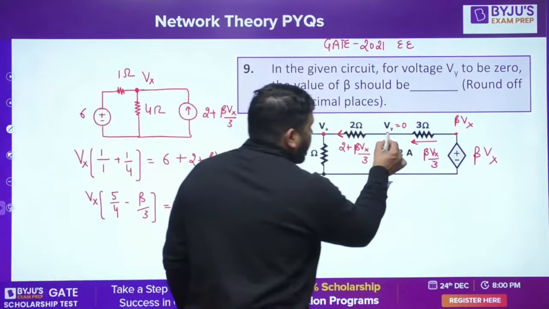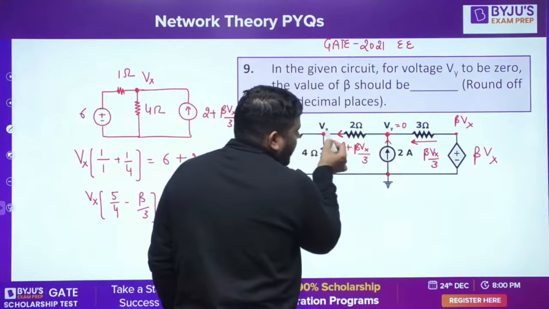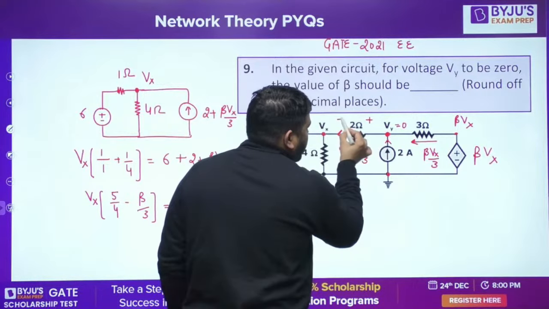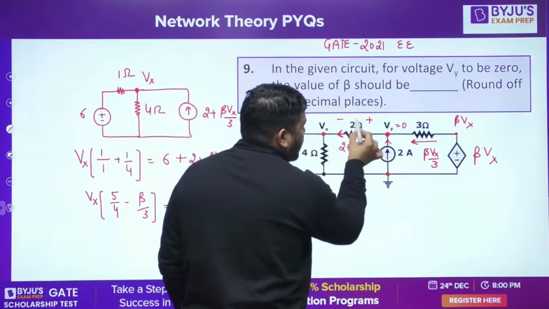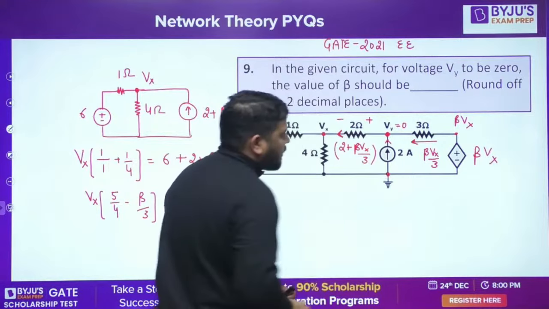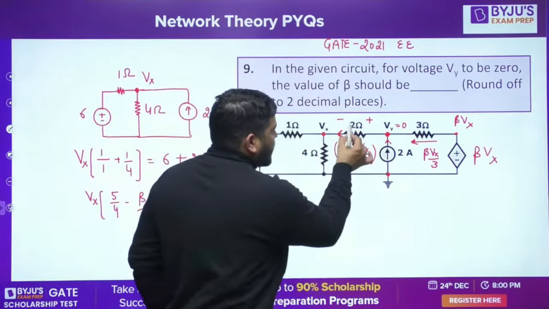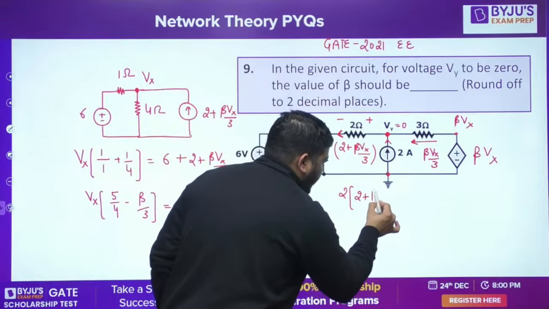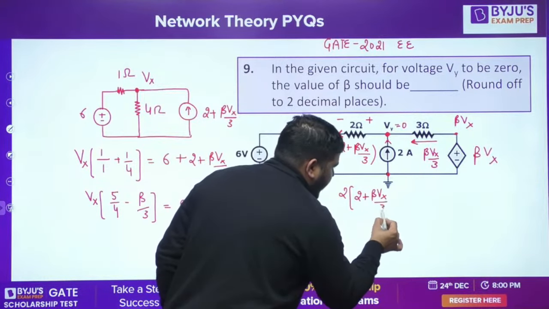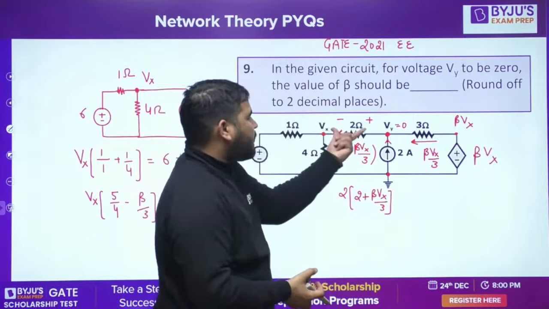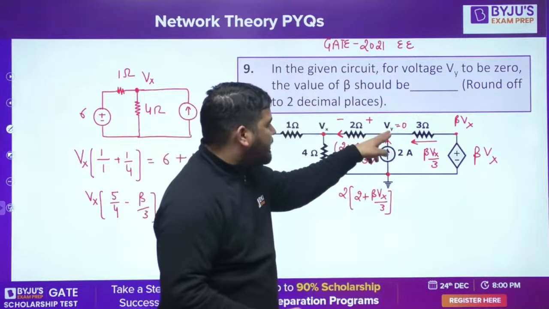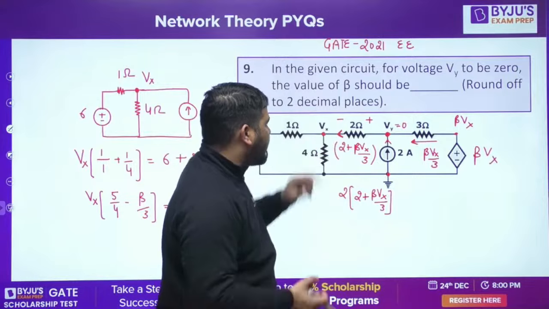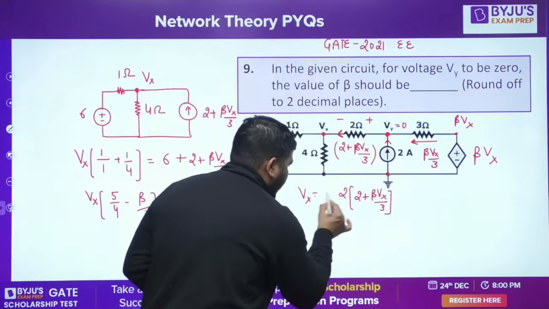It's very simple. This voltage is 0. We know this current. So the voltage across this 2 ohm will be 2 into this current. So you can say that the voltage across this 2 ohm will be 2 into 2 plus beta Vx by 3. Is it fine, guys? Now if this is 0 minus this voltage, you'll get Vx. So Vx is equal to minus of this value.